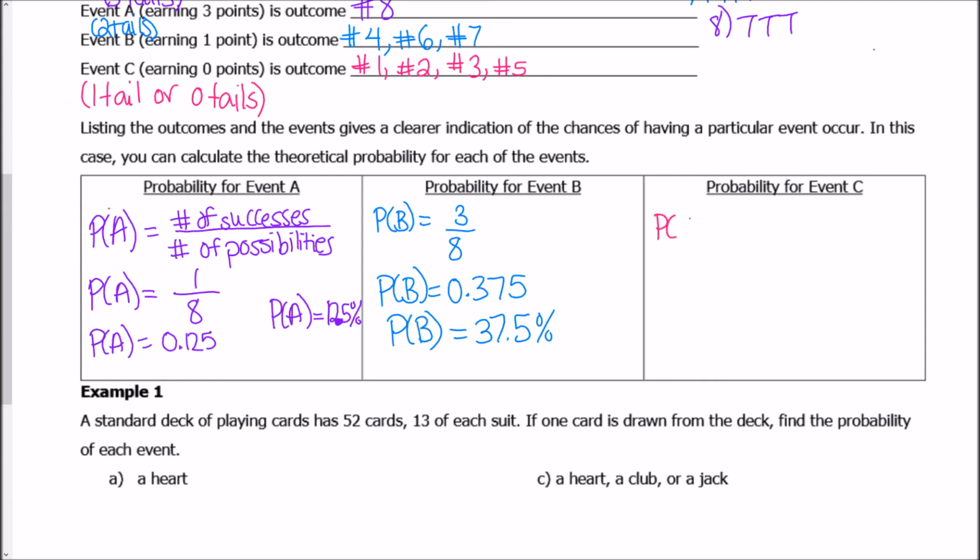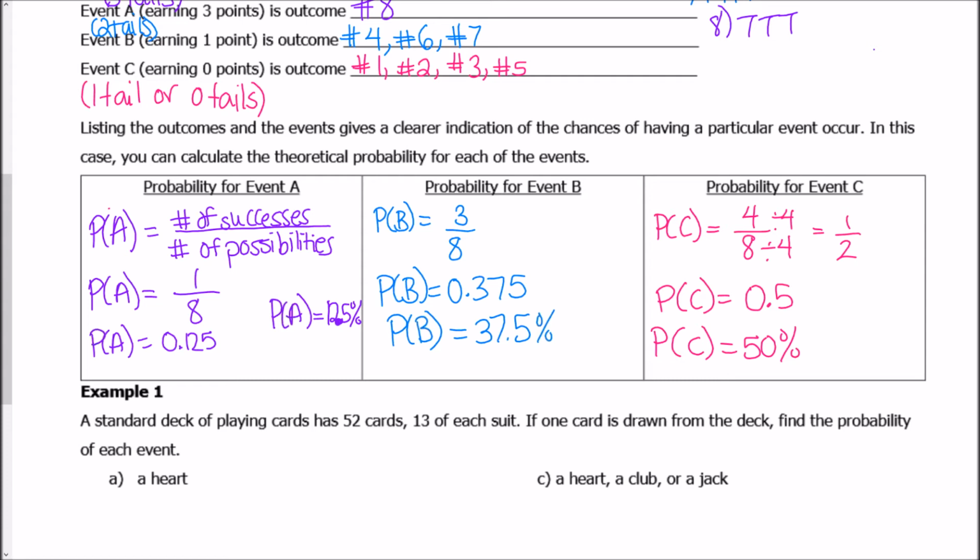And then the last thing that we're going to do is the probability for event C. So the probability of C, we had 1, 2, 3, 4 successful outcomes out of 8, but 4 and 8 have a number that they have in common that I can divide them both by. They're both divisible by 4, so I get 1 out of 2. So the probability of C is just 1/2, and 1/2 as a decimal is 0.5, and half as a percentage is 50%. And altogether, all of these percentages should add up to 100%, which they do.